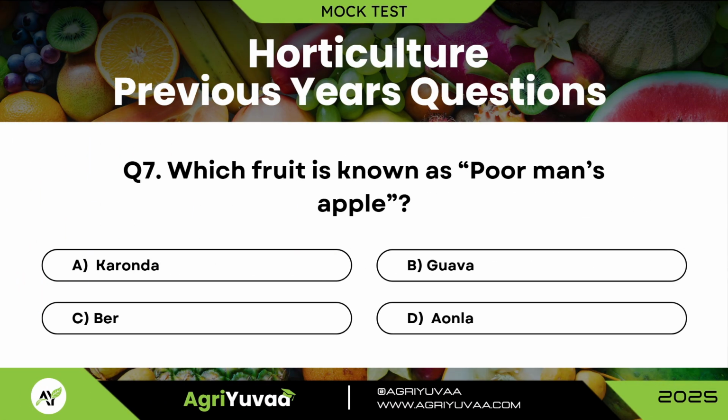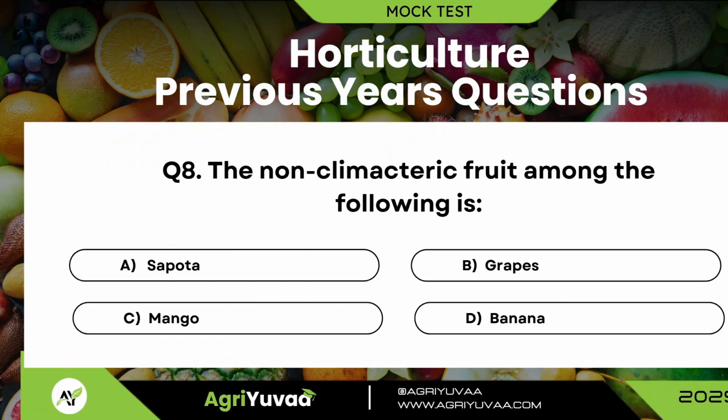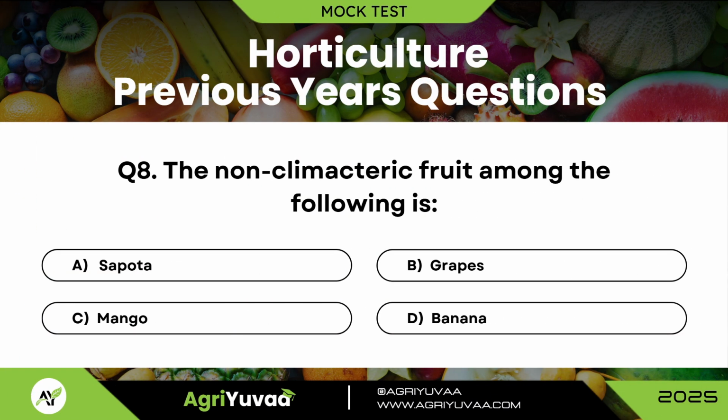Question number 7. Which fruit is known as poor man's apple? Correct answer is option D, Amla. Question number 8. The non-climatic fruit amongst the following is? And the correct answer is B, grapes.